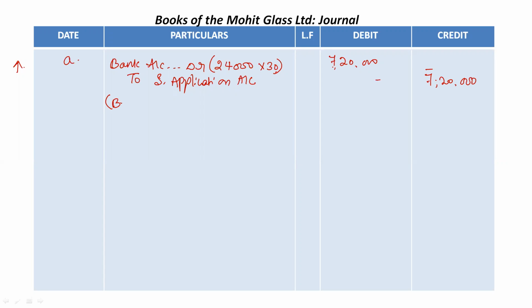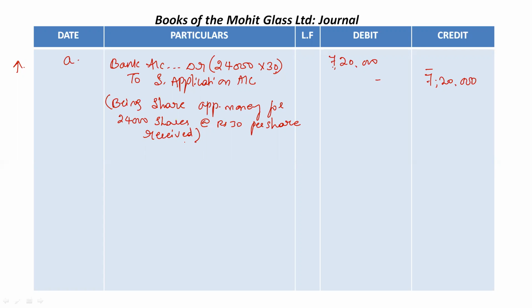So the narration being: share application money for 24,000 shares at rupees 30 per share received. You need to write the full narration.